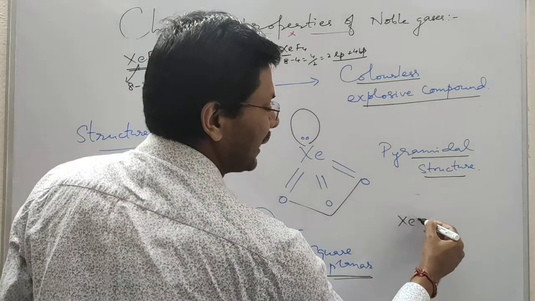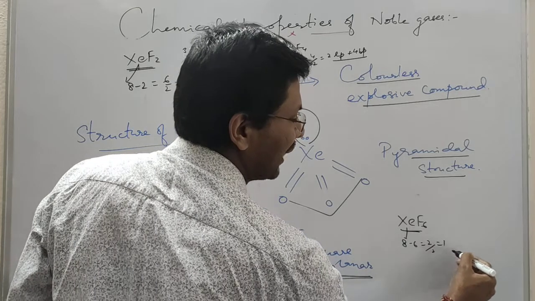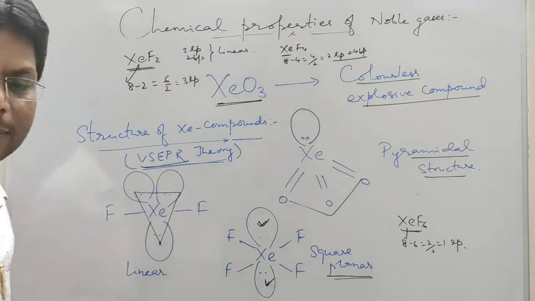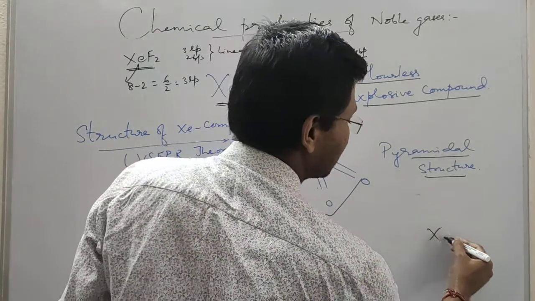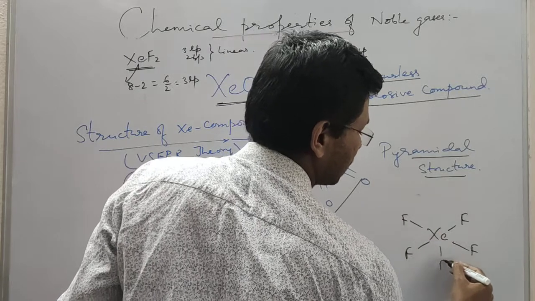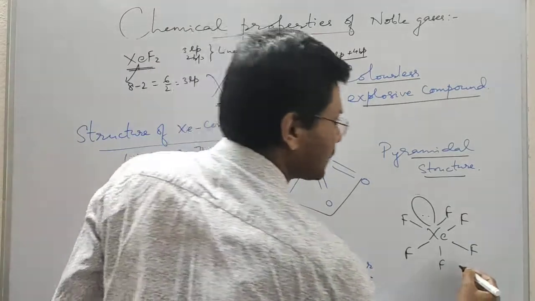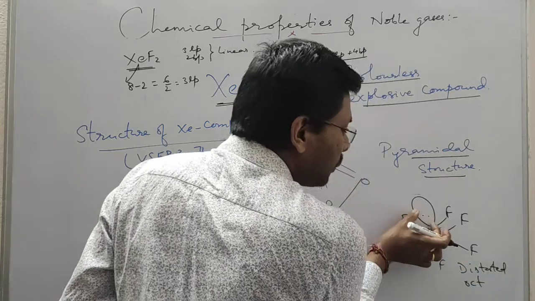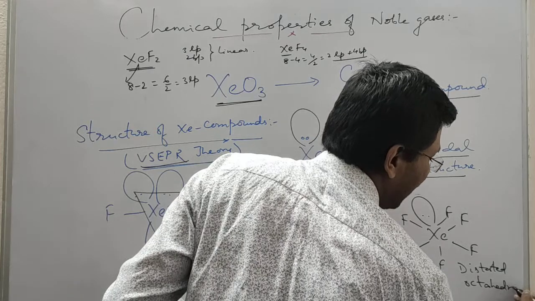If we see XeF6, then it has 8, 8 minus 6 is 2, 2 divided by 2 is 1. That means it has 1 lone pair and 6 bond pairs. So the structure will be like this. This is called distorted octahedral, because due to this lone pair there is a distortion in the structure.